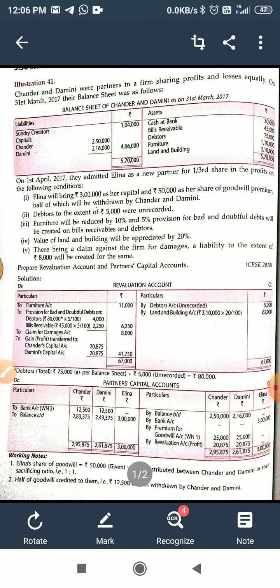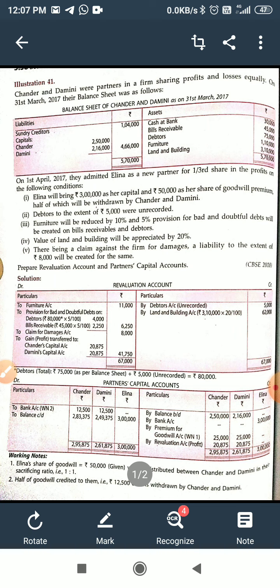Now, Chandar and Damini were partners in a firm sharing profit and loss equally on 31st March 2017. Their balance sheet was as follows: liabilities and assets, and adjustments about that question. On 1st April 2017, they admitted Elena as a new partner for a one-third share in the profit on the following conditions.